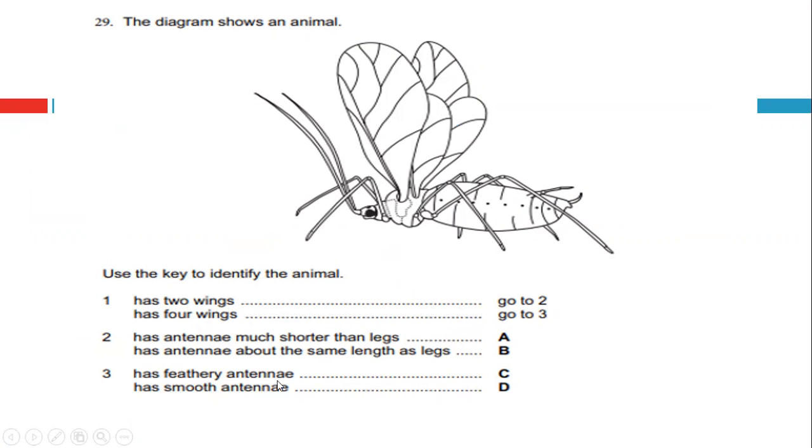3 has feathery antenna or has smooth antenna. A feathery antenna has projections, many small projections. But these antennae are smooth. This is the antenna, and the antennae are smooth. So you will select smooth antenna. Very easy.